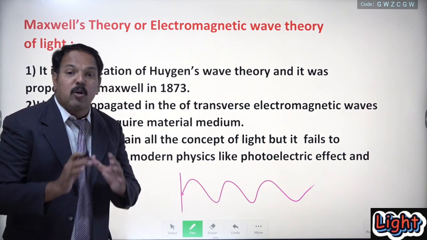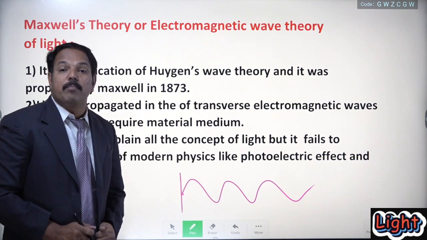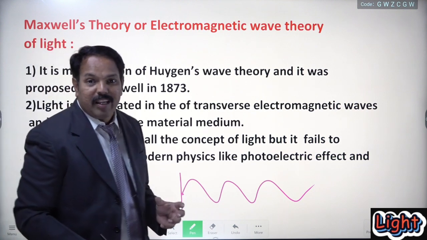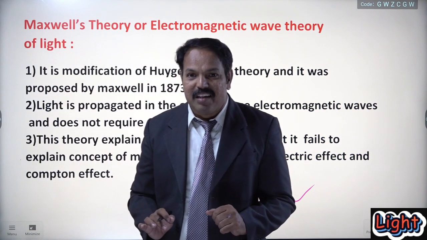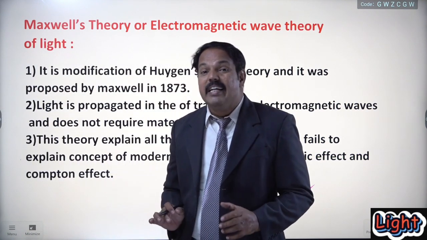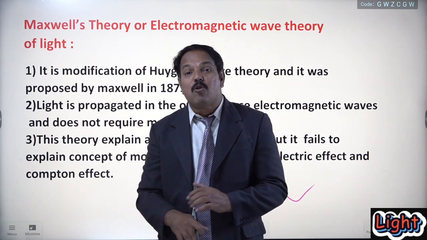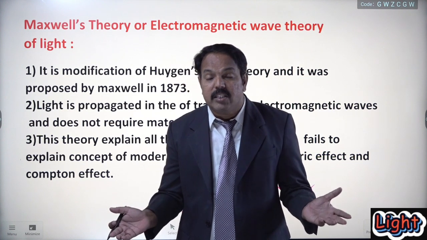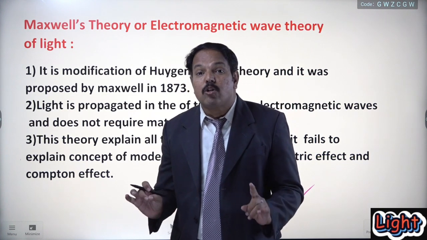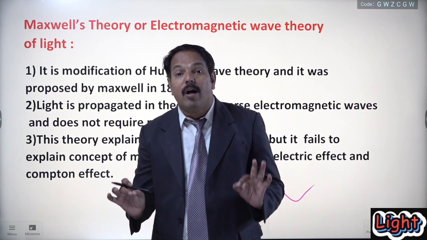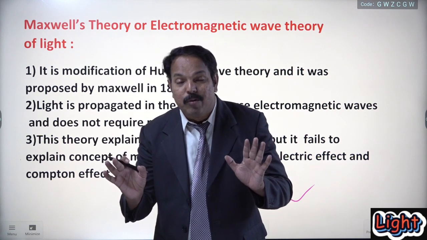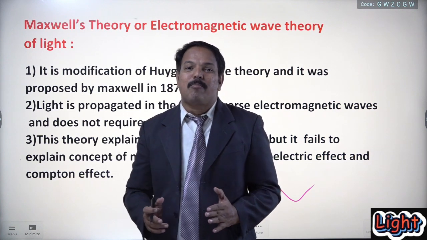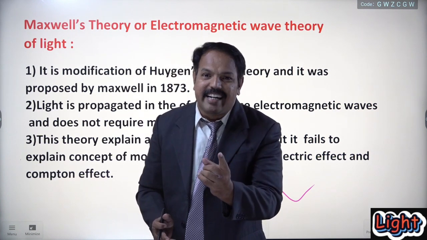So light is an electromagnetic wave, but what is the nature of the light? It is a transverse wave. Is it clear? Remember. Now the question arises, how many electromagnetic radiations are there? Remember, all electromagnetic radiations are not called light rays. But there is one spectrum in the electromagnetic radiation that is called light rays.